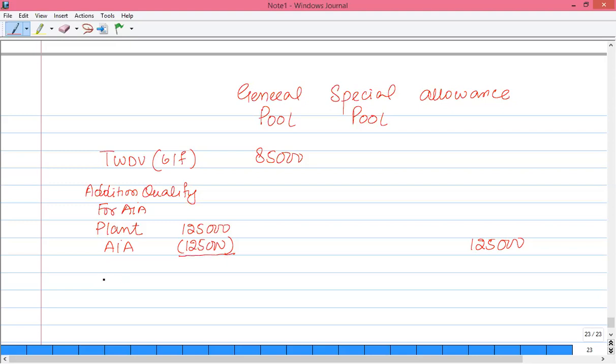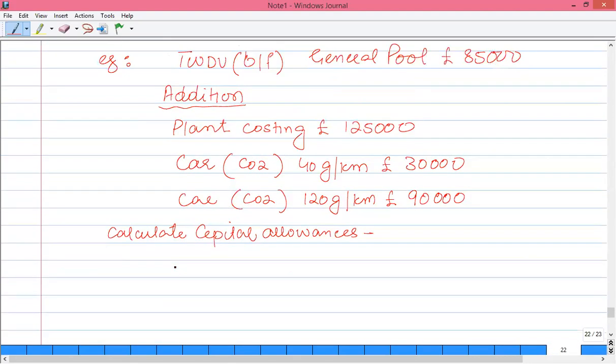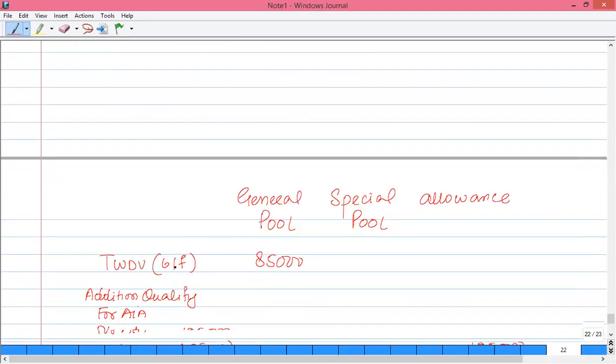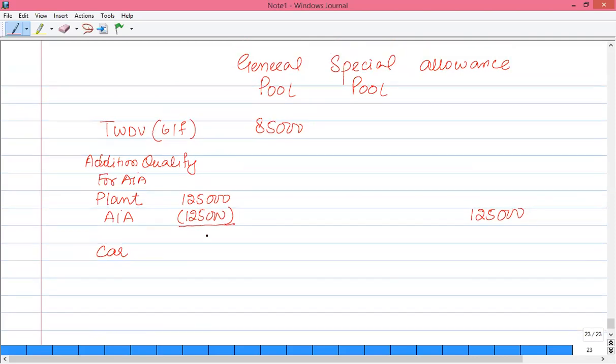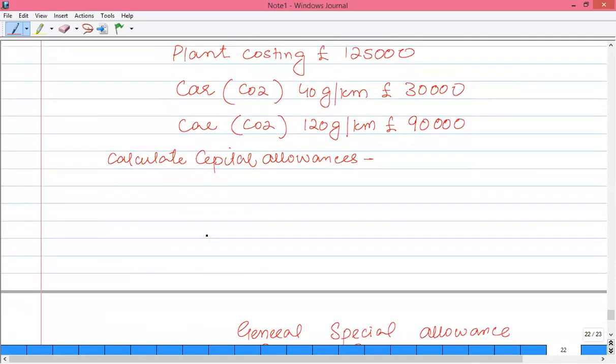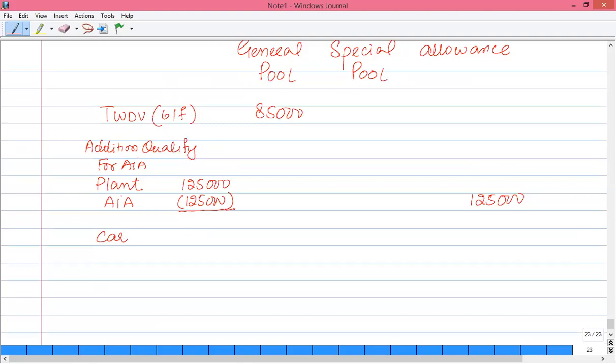So we have another addition, that is a car having carbon dioxide rate of 40 gram per kilometer. So this car is eligible for first year allowance, having a cost of 30,000. So we can write it down: first year allowance, 100% value is eligible, and we have directly transferred this 30,000 into the allowance section.